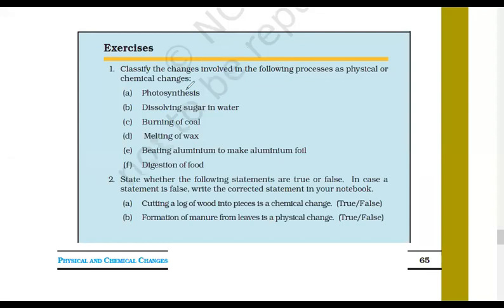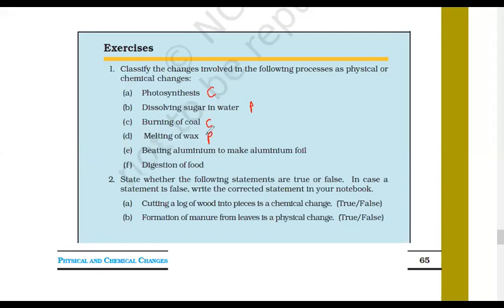First one, photosynthesis. Tell me, chemical change or physical change? Very good, everyone. First, chemical change. Dissolving sugar in water: physical change or chemical change? Physical change. Very good, everyone. Burning of coal? Very good. Chemical change.